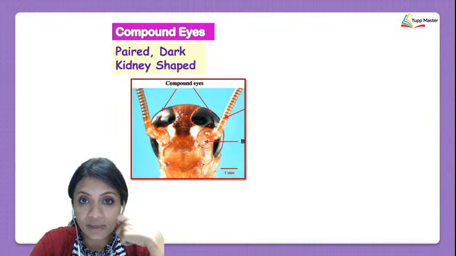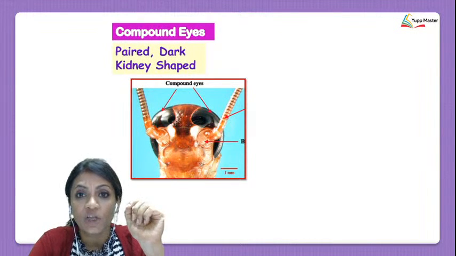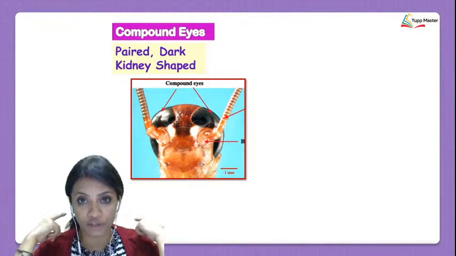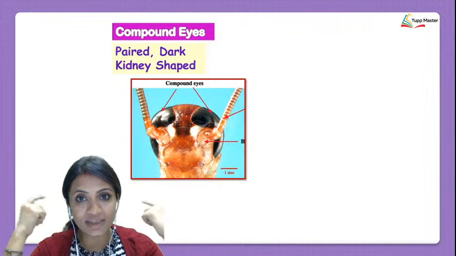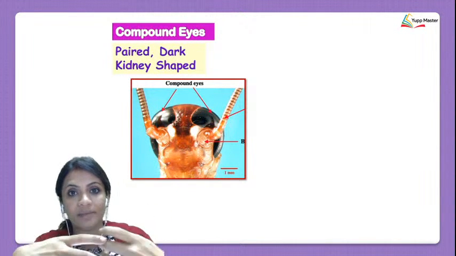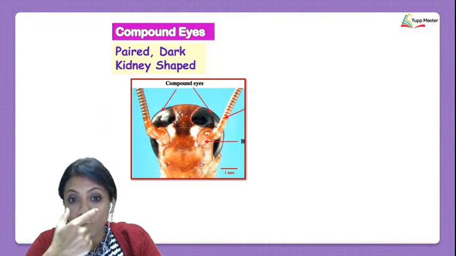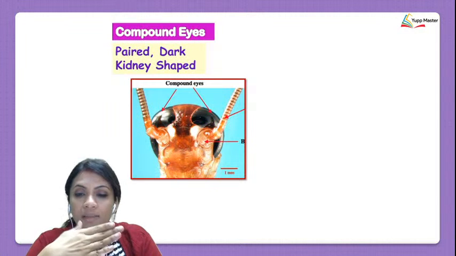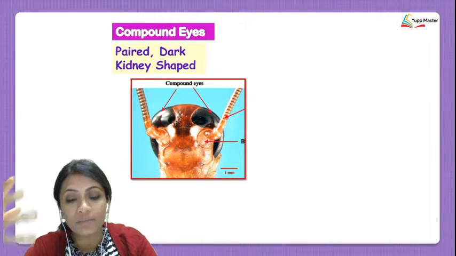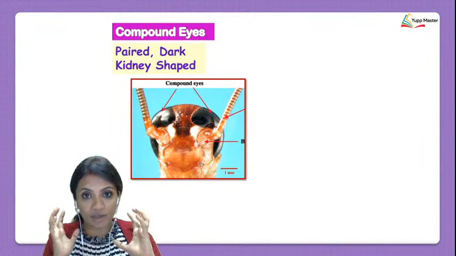But then what was happening? Many of the animals would come from behind and the cockroach would die. So the cockroaches actually required a broader field of vision. And in order to increase their field of vision, their eye structures gradually began to evolve in such a way that those simple eyes became gradually non-functional, and then came these eyes which were on the sides of the head, on the lateral parts of the head.